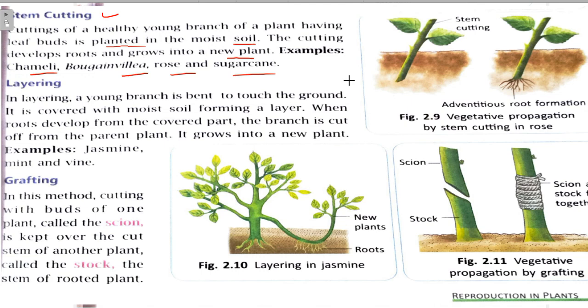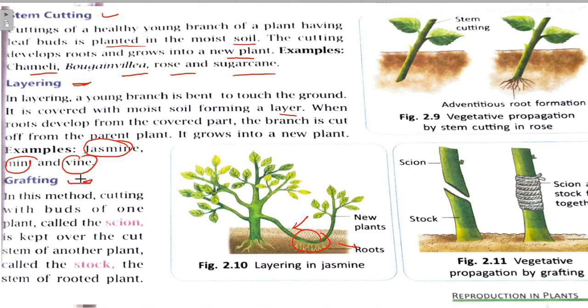Now we will move on to layering. In layering, a young branch is bent like this to touch the ground. It is covered with moist soil, forming a layer. Here a layer of moist soil is formed. When roots develop from the covered part, from here roots develop like this, and the branch is cut off from the plant, it grows into a new plant. For example, jasmine, mint and vine. These are all grown by layering.